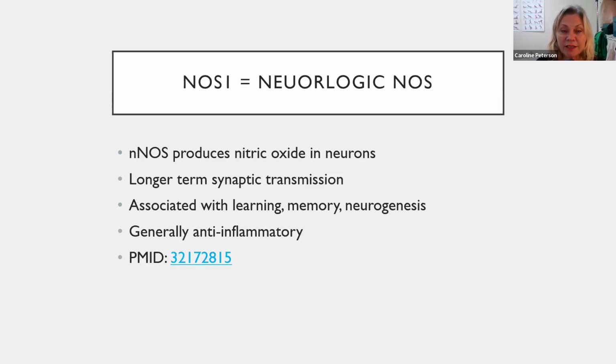Neurologic nitric oxide synthase produces nitric oxide in neurons. It has longer-term synaptic transmission and is associated with learning, memory, and neurogenesis. And as I mentioned before, it's generally anti-inflammatory.